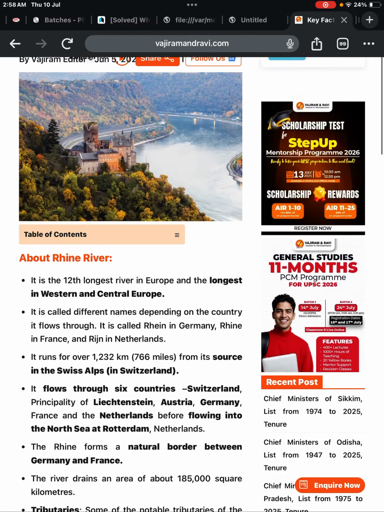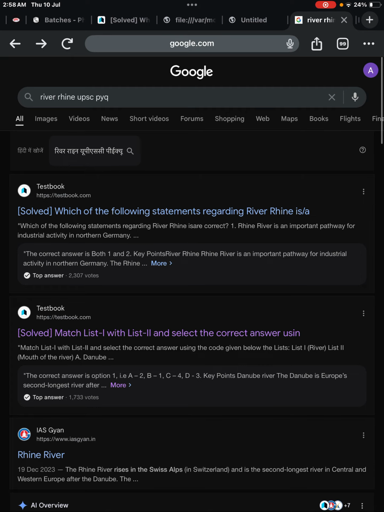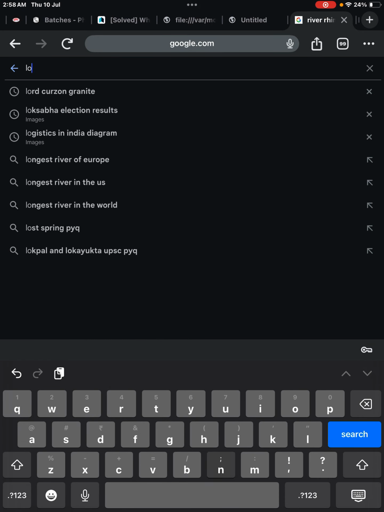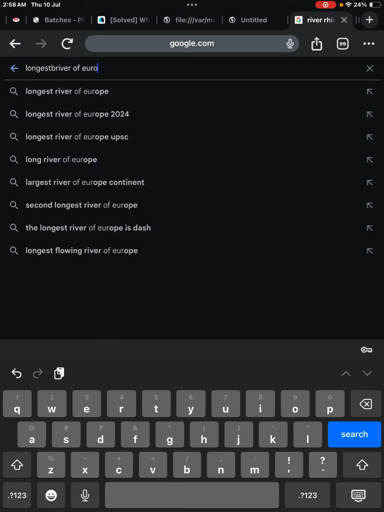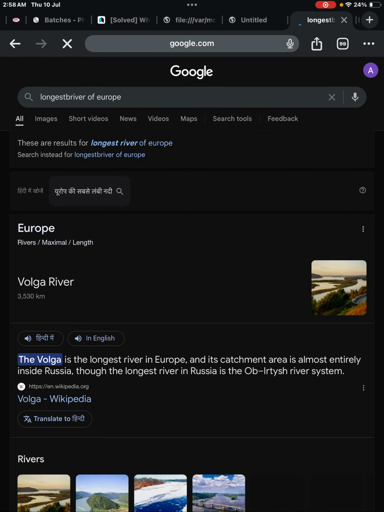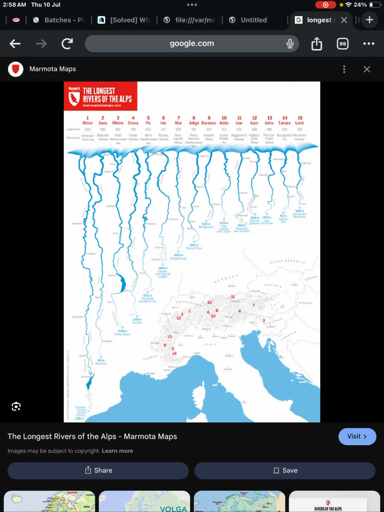Now, the longest river of Europe, which one is that? Longest river of Europe. No, I don't think so. River of the Alps. Okay, fine.